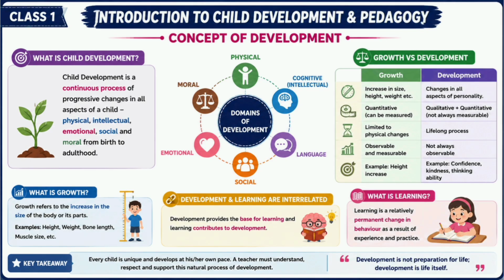Domains of development. Now, look at the colorful circle in the middle. Development happens in 6 important areas. Let's understand each one. Physical development. Physical means changes in the body. For example, height increases, weight increases, bones become stronger, muscles become stronger. The child learns to walk, the child learns to run, the child learns to jump. These are examples of physical development.